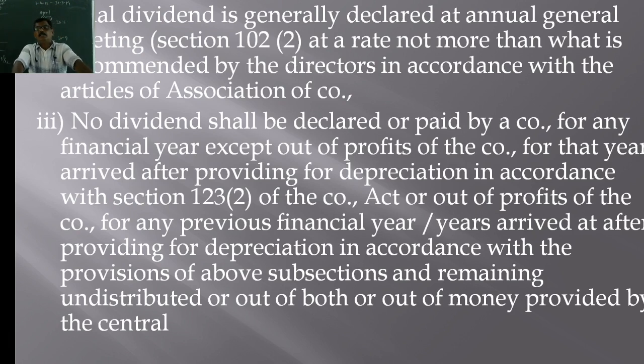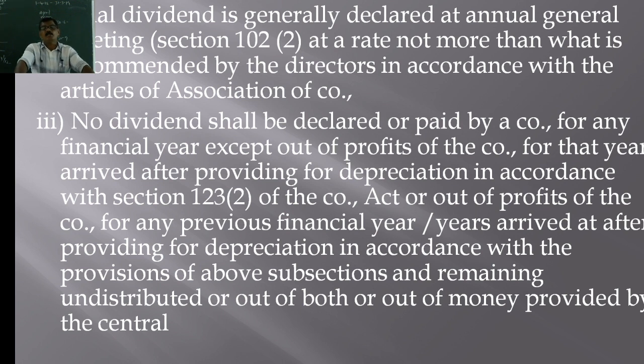And that profit should also be after providing for depreciation. So the Act also states that the company can declare dividend out of the profits of the company for any previous financial year or years, arrived at after providing for depreciation in accordance with the provisions of the above subsections, and remaining undistributed, or out of both, or out of the money provided by the central government.